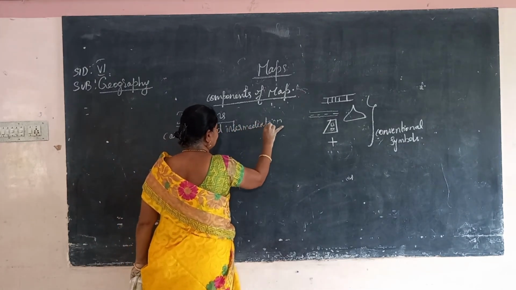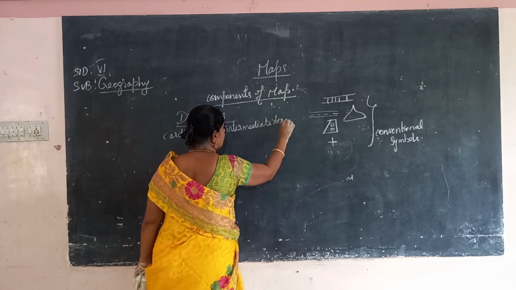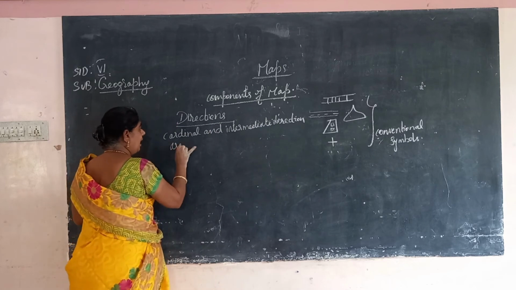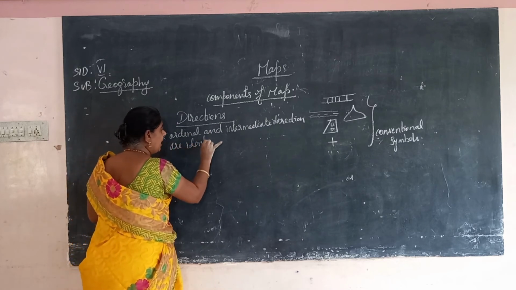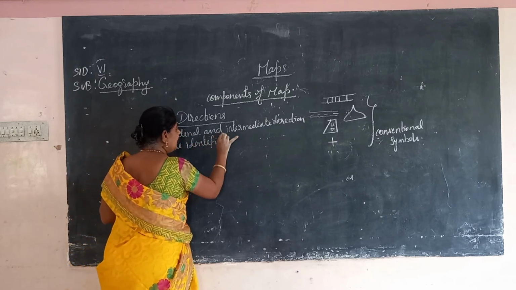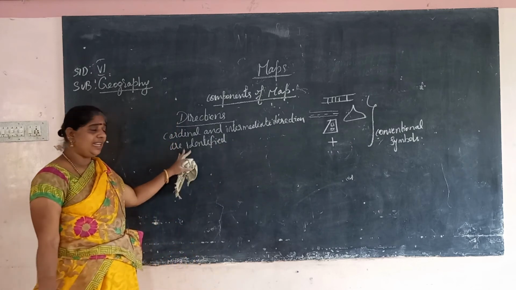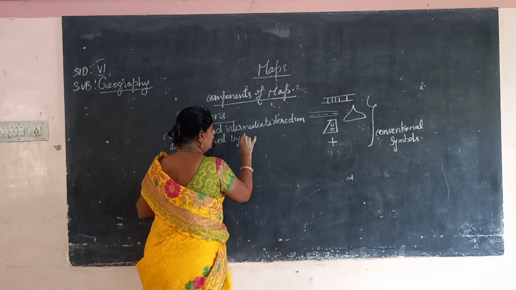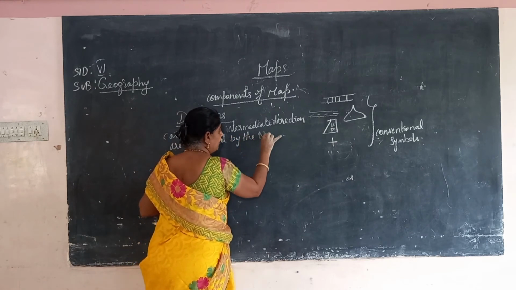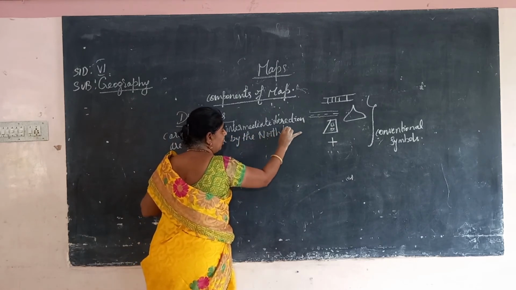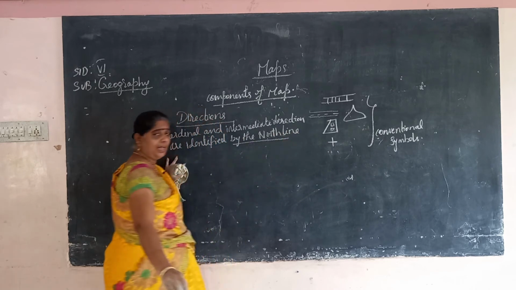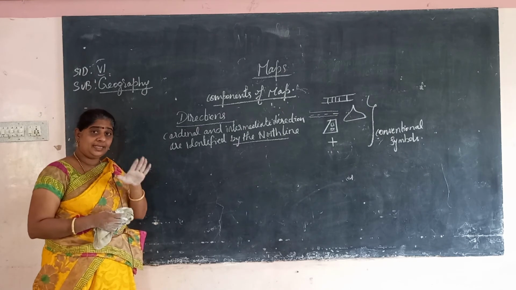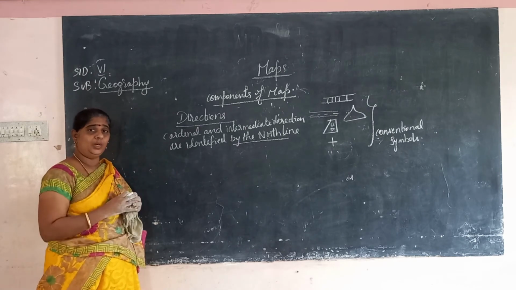How can you identify these two, cardinal and intermediate directions? By the north line. In the north line, the cardinal directions are the main directions, and the intermediate ones are in between them.